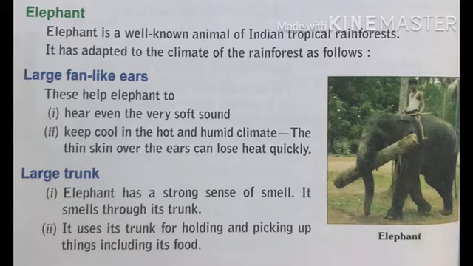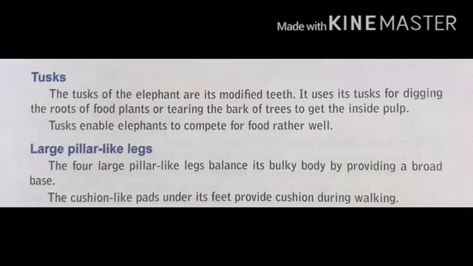Large trunk. The elephant has a strong sense of smell. It smells through its trunk. It uses its trunk for holding and picking up things, including its food. Now the next adaptation of the elephant is the tusk. The tusks of the elephant are its modified teeth.